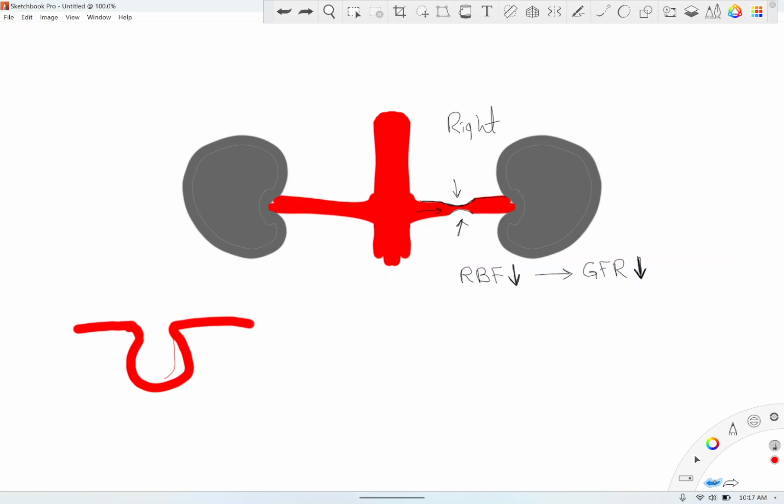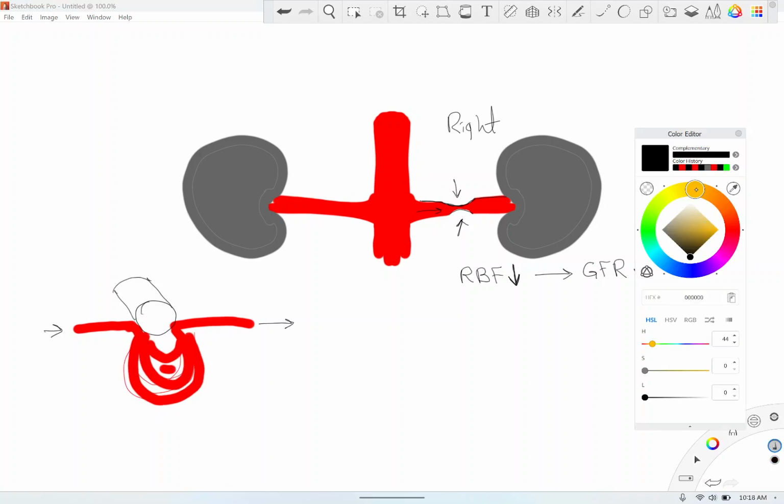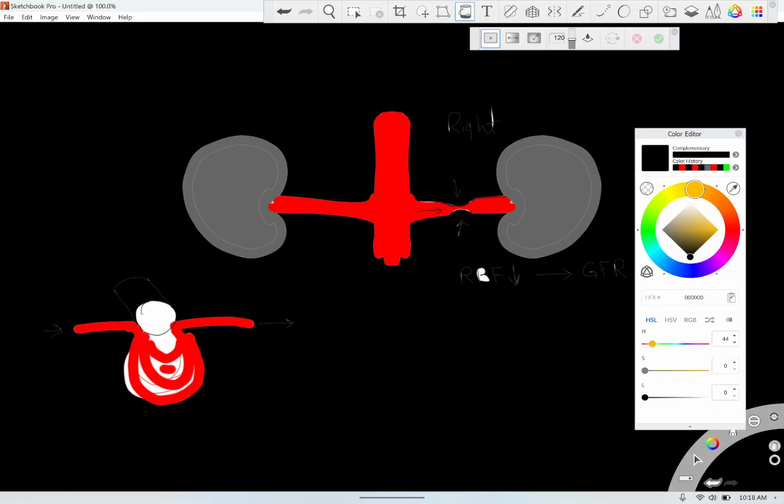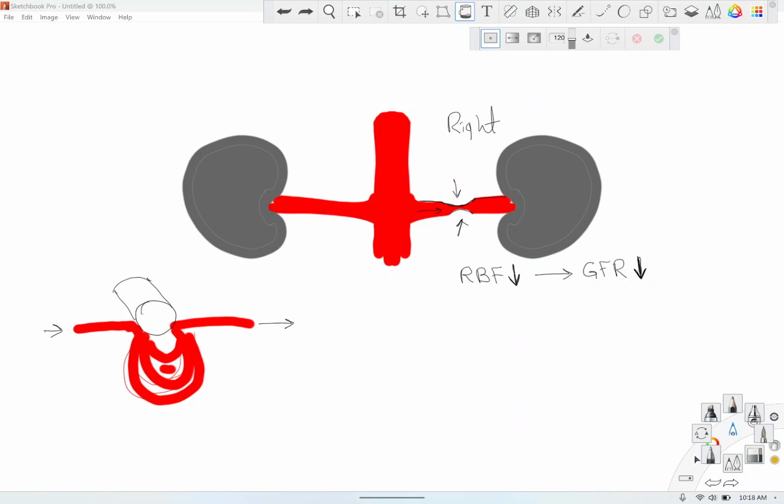Afferent arteriole brings blood to the kidney. Efferent takes blood away from the kidney. Just so you know the nephron, this is the renal tubes.